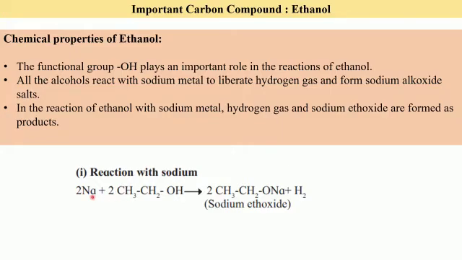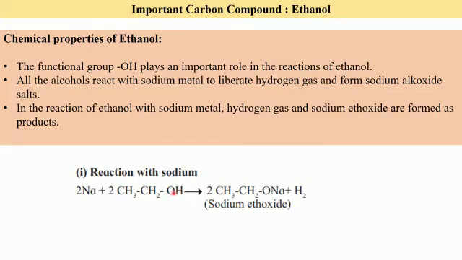So when ethanol reacts with sodium, sodium breaks the bond that is present between oxygen and hydrogen. That is the functional group. Therefore, we have read here that the functional group OH plays an important role in the reactions of ethanol.